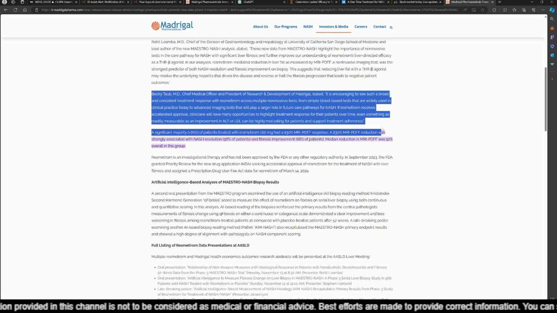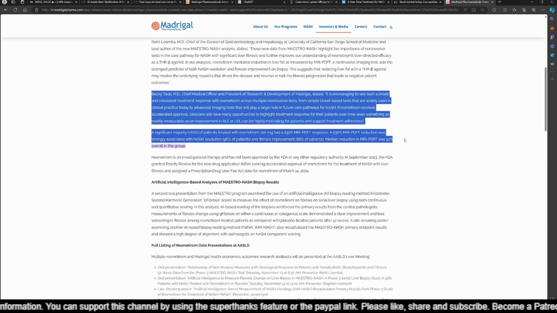A significant majority, that is greater than 70% of patients treated with resmetirom 100 mg, had greater than or equal to 30% MRI PDFF response. A greater than 30% MRI PDFF reduction was strongly associated with NASH resolution in 96% of patients and fibrosis improvement in 88% of patients, and median reduction in MRI PDFF was 52% overall in this group.